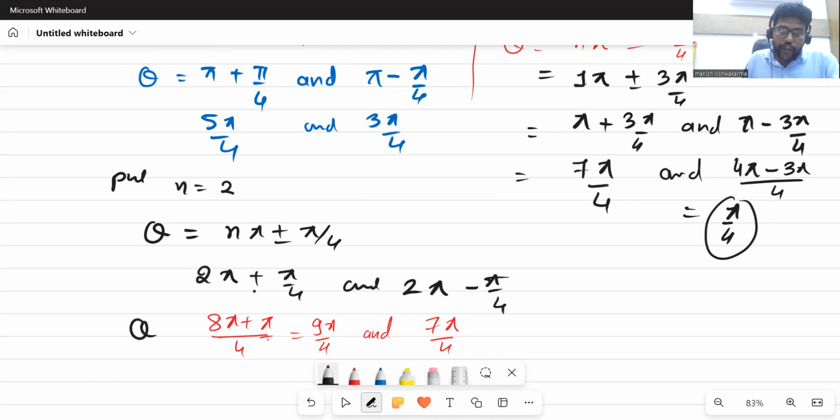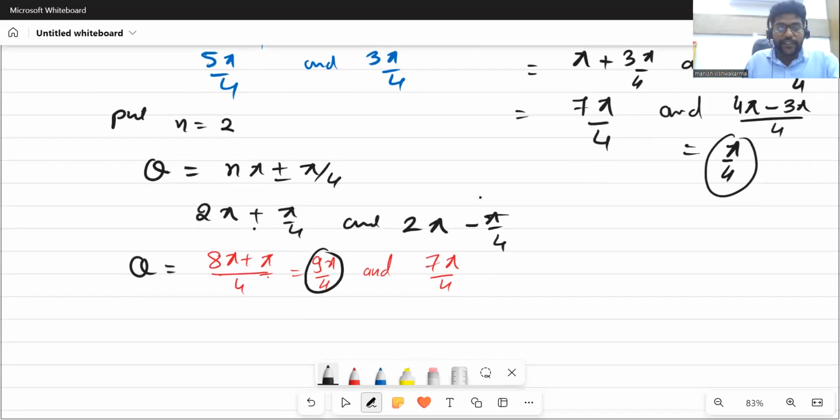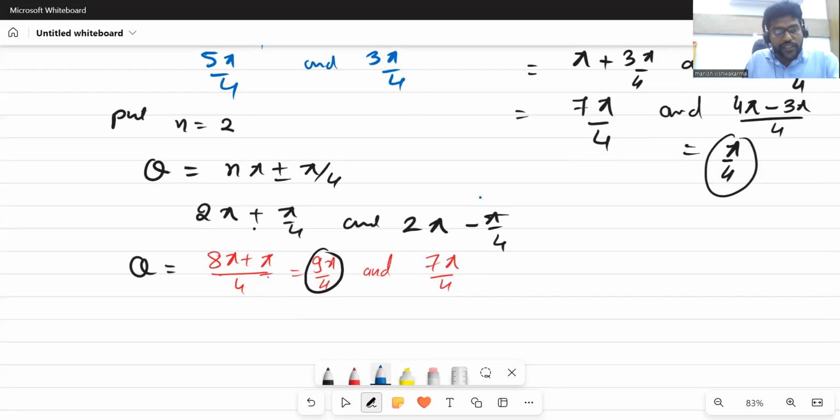Now look, here we got two values of theta. Just think about it. Is this value possible? Think why it is not possible. The answer is that it is given theta belongs to 0 to 2 pi. Theta cannot be more than 2 pi. It is between 0 and 2 pi, not equal to 2 pi. So that's why this value is greater than 2 pi. Understood? Look, it's 9 pi divided by 4.